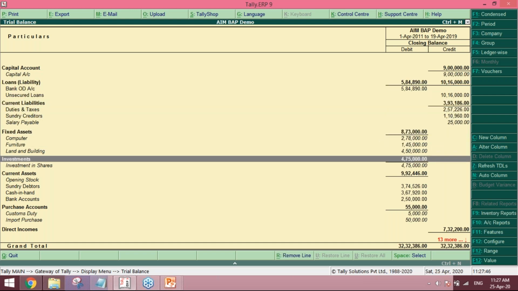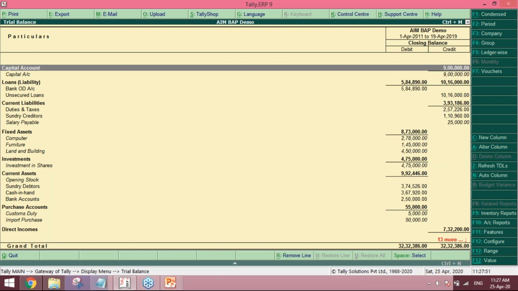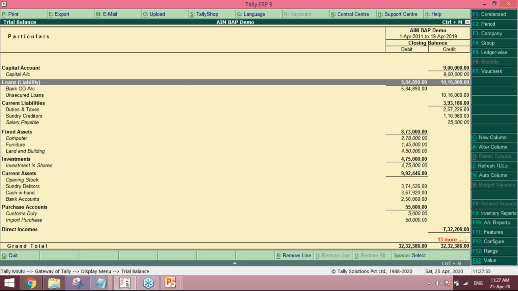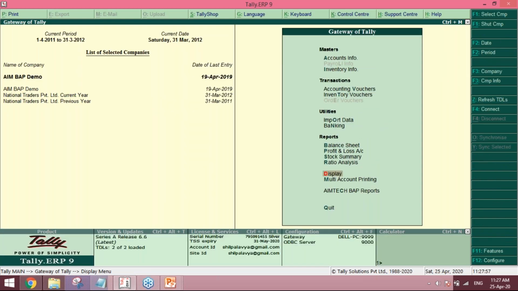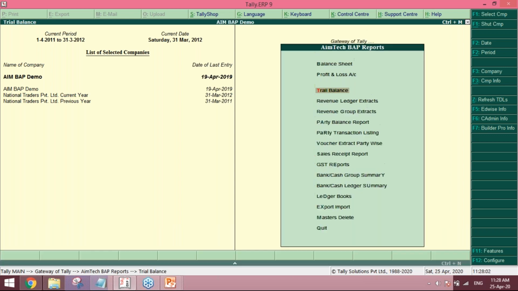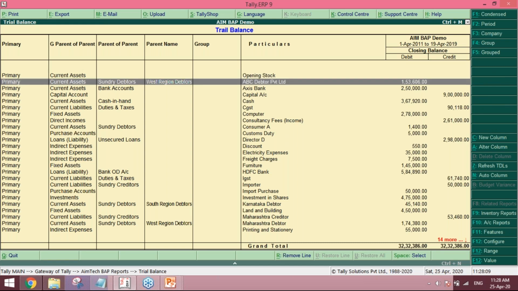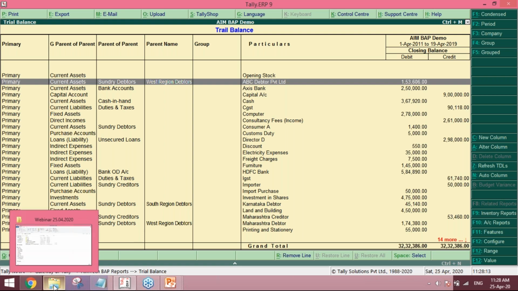So from this you cannot link your ledgers to the final account statements, to the balance sheet notes and P&L notes. So with the information we received from chartered accountants and professionals, we have developed this columnar trial balance report, which will be helpful for you to link the balance sheet and profit and loss.